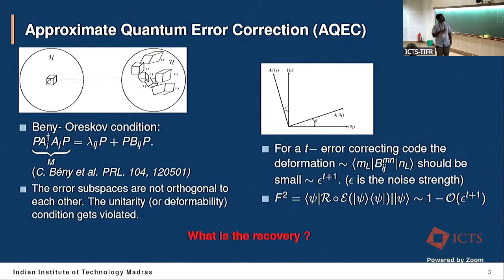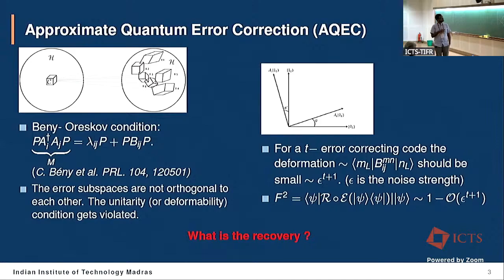This picture can be captured in these conditions. You can see that this part, which is a perturbation on the Knill-Laflamme conditions, tells you that these subspaces will be overlapping if it is non-zero, and it also tells you that because of this error, for the qubit case, it rotates my logical 0 and logical 1 by different amounts. That's why the deformation comes.